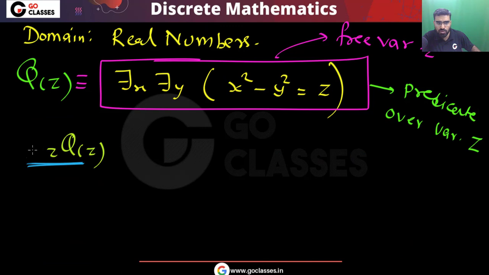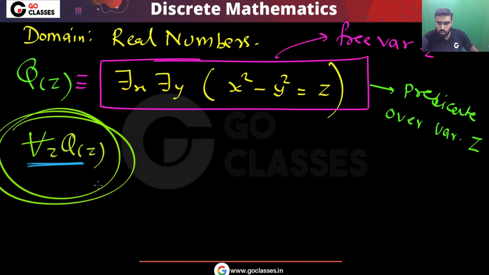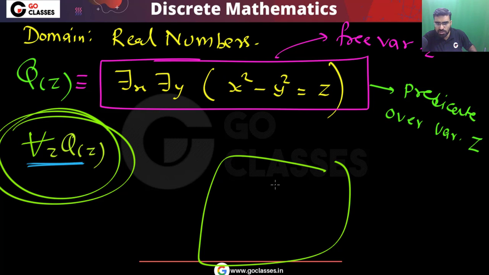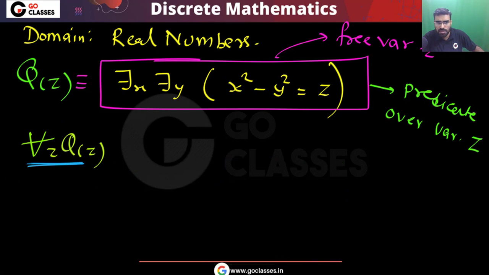What about this statement if I put the universal quantifier here, for all z Q(z)? Pause the video and think about it. Is this true or is this false? Put your comment before watching the solution, and then you watch the solution.